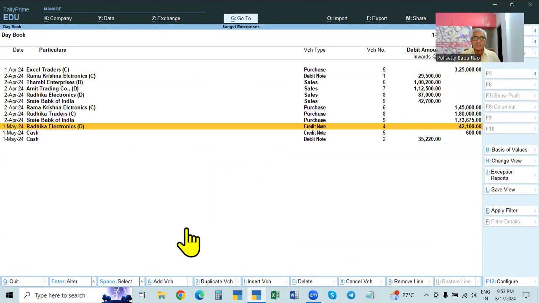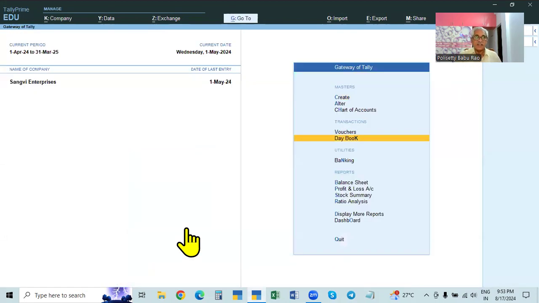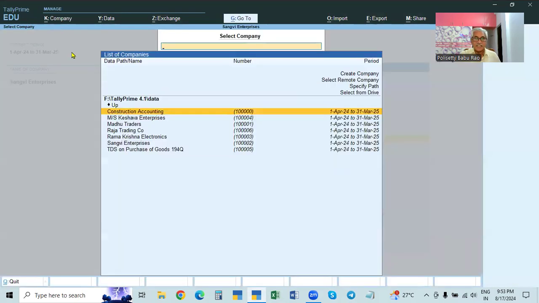Not only in this company, the data is entered in all the companies in the data folder. That is the data path. In the data path there are many more companies, and the data entered in all those companies is called the original data.